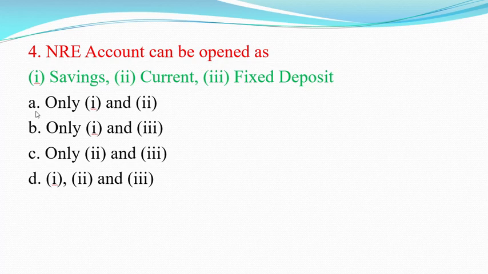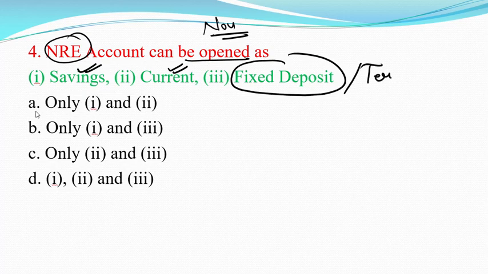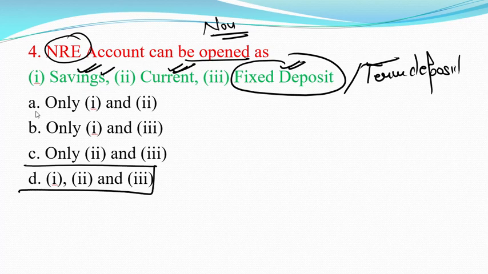Next is the NRE account. Can it be opened as a savings account? Yes. Can it be opened as a current account also? Yes. Can it be opened as a fixed deposit, or we can say term deposit? Either fixed deposit or term deposit, this is also correct. So an NRE account can be opened as a savings account, a current account and a fixed deposit account. All three are correct, so option number D is the correct answer.